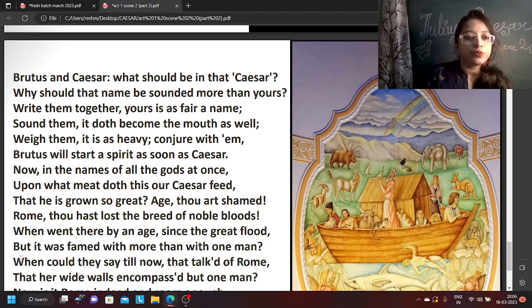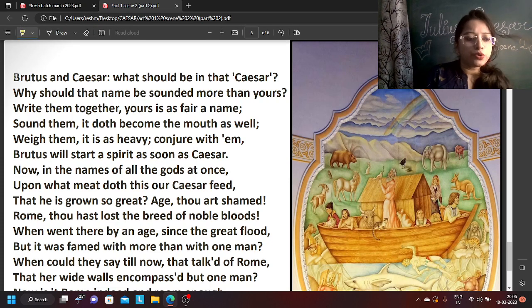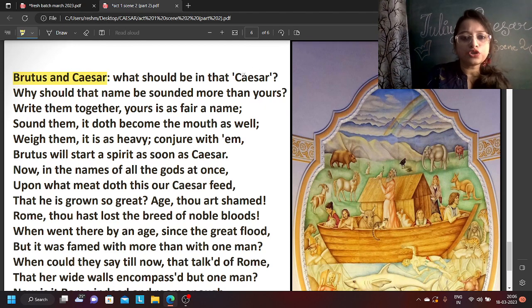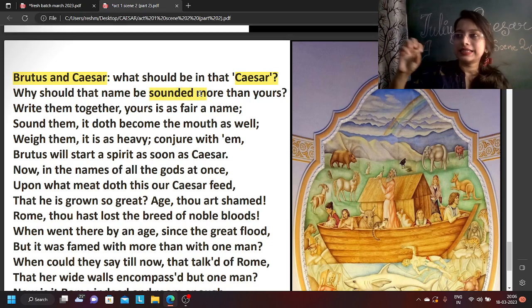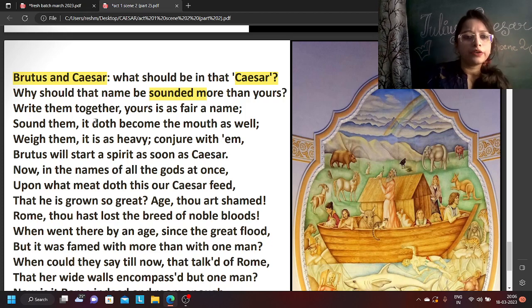Let's continue with the speech. Brutus and Caesar. Now another story. If we compare Brutus and Caesar, what should be in that Caesar? So what is there in the word Caesar? It sounded more. Does it? If we say Brutus, Caesar, same. If we write them, BRUTUS, CAESAR, six letters. If you weigh them, then also it is as heavy.